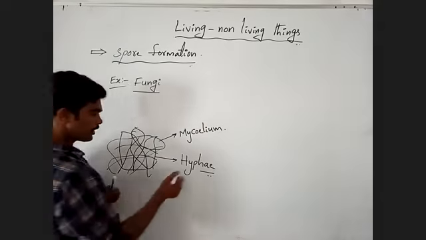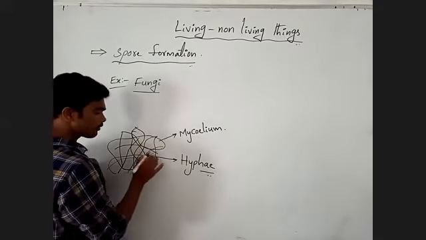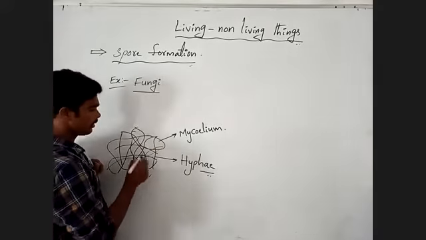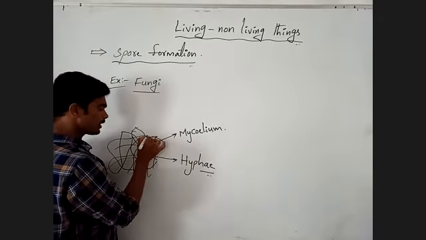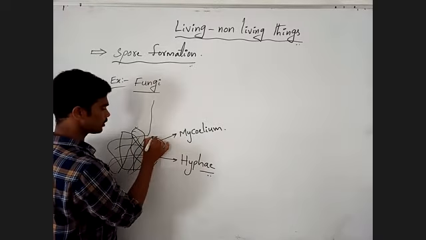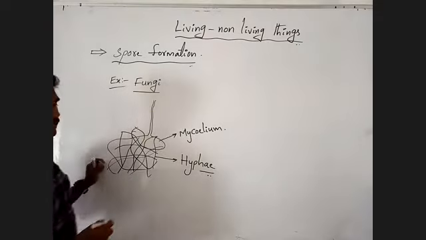When we observe the hyphae, after a certain growth of the fungi, some vertical outgrowths develop out of the ground or out of the food material.